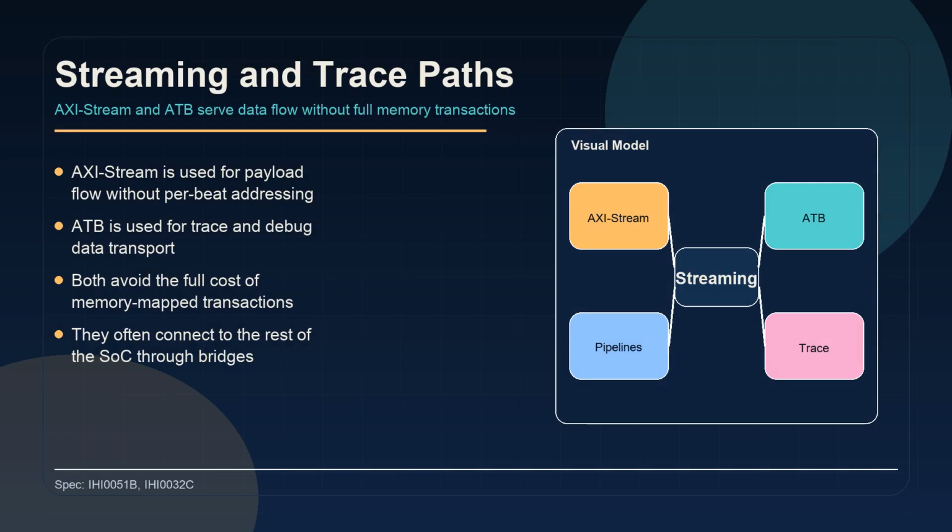A second branch is streaming transport. AXI stream is useful for data pipelines and accelerators, while ATB serves trace and debug flows. The key point is that memory-mapped and streaming protocols solve different problems, so they coexist rather than compete.